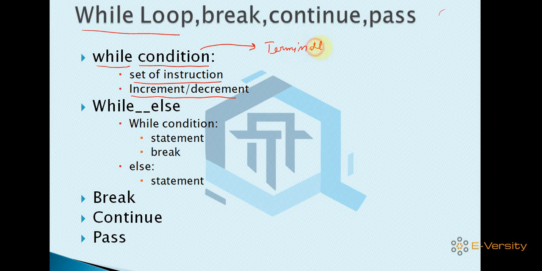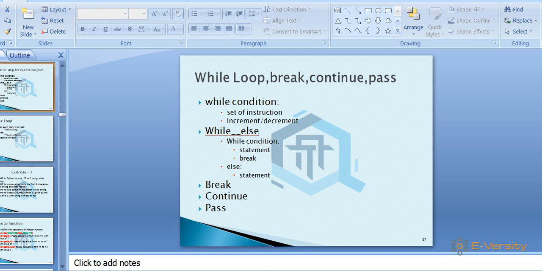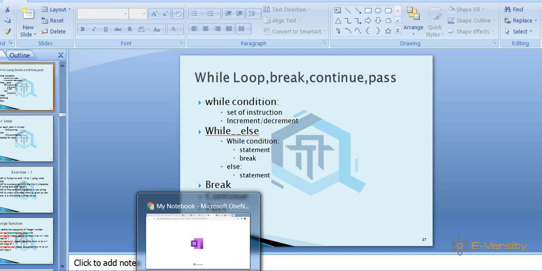If a loop does not have any kind of terminating condition, it means the loop will go on for infinity, so you have to write a terminating condition here. So let's see an example for implementing a while loop.